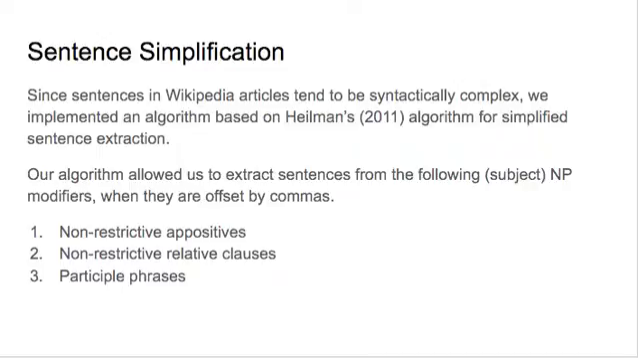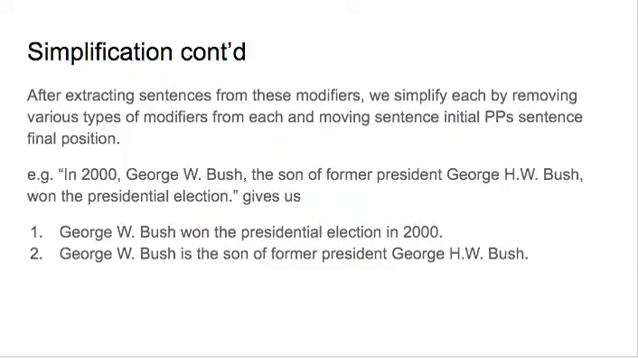To extract simplified sentences from a sentence, we first parse the sentence using a Stanford parser, and then use tregex and tsurgeon to extract sentences from non-restrictive appositives, relative clauses, and participle phrases that modify the subject-noun phrase. For each extracted sentence, we remove NP and VP modifiers and move sentence initial prepositional phrases to the sentence final position. We generate two types of questions.